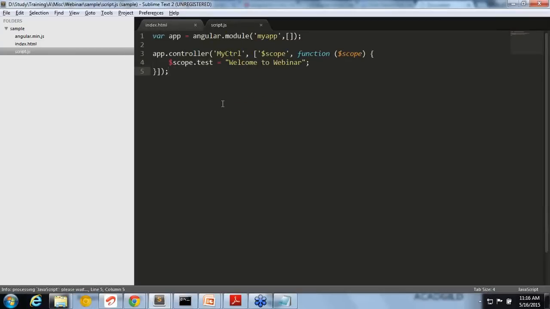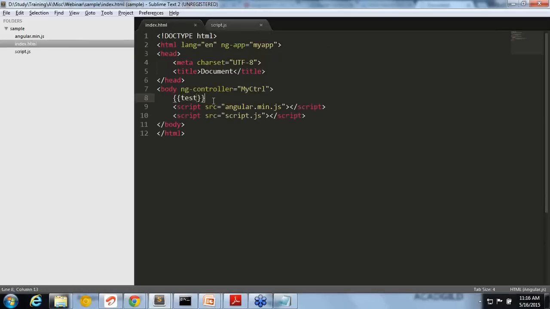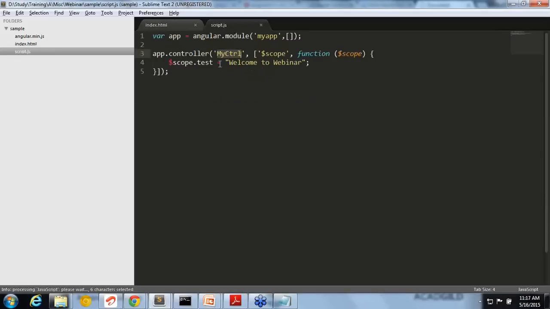Okay. So here we have seen three things. MVC. What is the MVC here? One is controller. You can see the controller we have created. This is the structure of how we create a controller. Now, what is the view? HTML is the view. So the HTML. Now, what is the model?